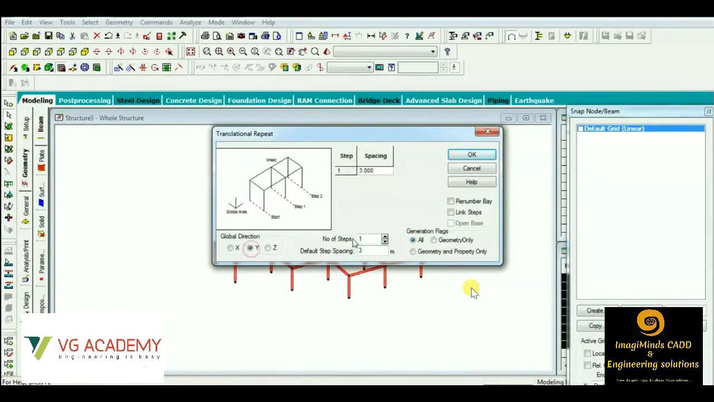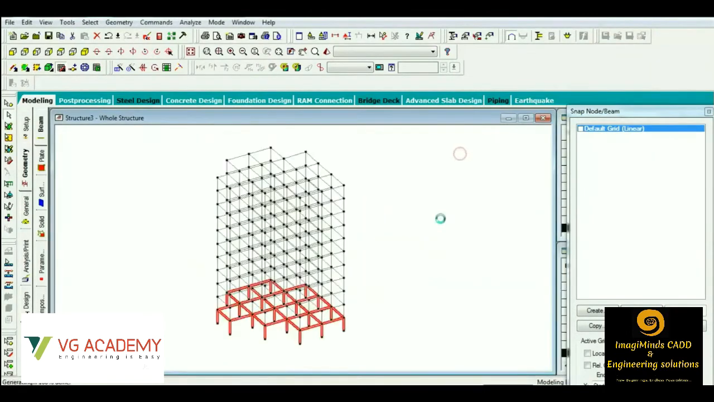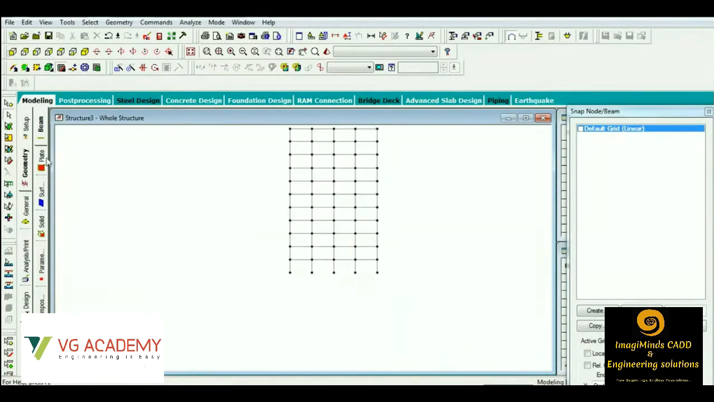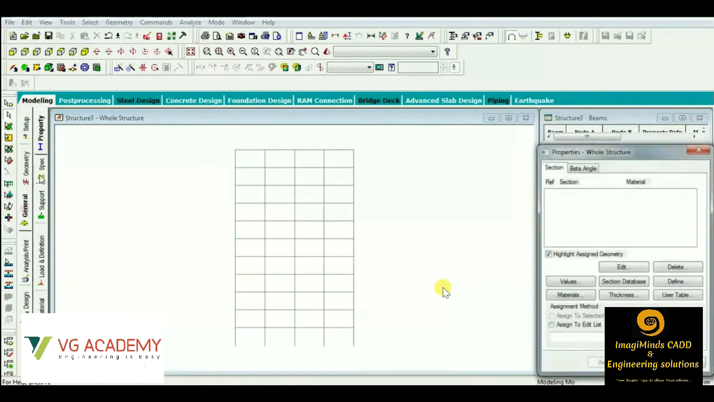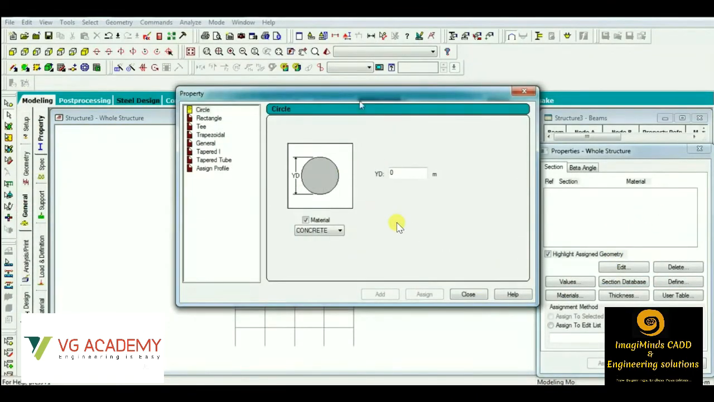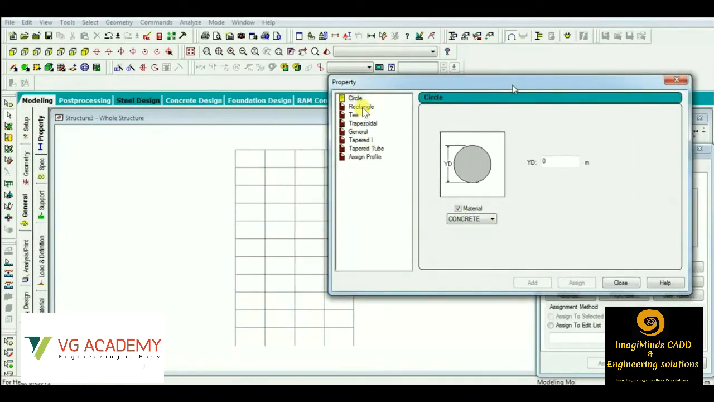Suppose we want to do the structural designing of a multi-storied building, then we'll be using this method to create a multi-storied building in StatPro. Once we are done with the modeling, then we'll go with the property application. This is applying the concrete properties, wherein we can see we have the rectangular option, we have the circular option, we have other options like T, trapezoidal. According to our wish, we can apply the property.